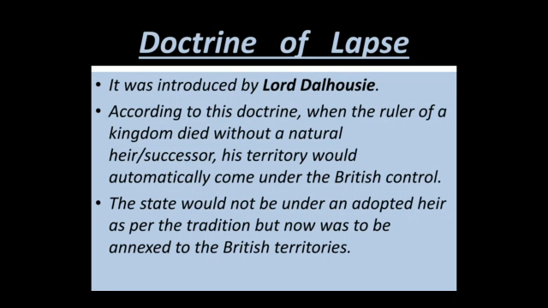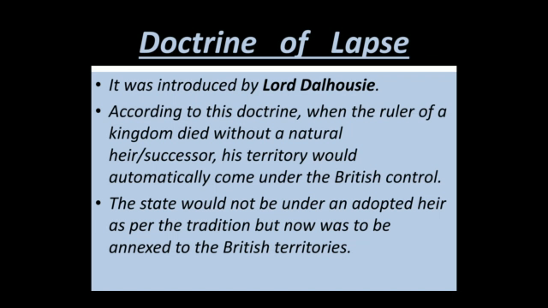So first we will talk about this Doctrine of Lapse. What was this Doctrine of Lapse? It was introduced by Lord Dalhousie. According to this doctrine, India was then divided into small kingdoms where there would be native Indian rulers. So suppose the ruler died without having a natural male heir or successor, that is, he died without having a son of his own, now who will take care of the kingdom?